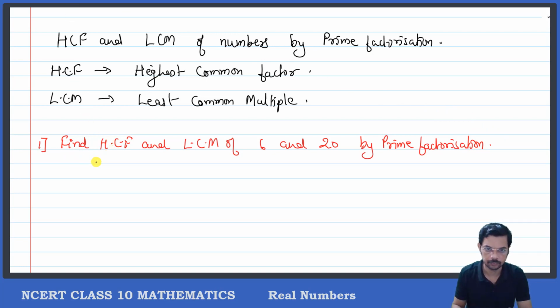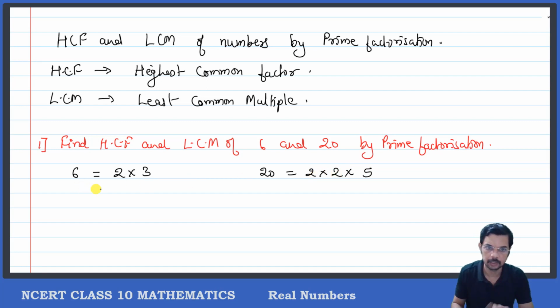First, you know how to find the factors of 6. 6 and 20 are small numbers, so you can directly write them down. So 6 can be written as 2 into 3. Correct? Now we have 20. So 20 can be written as 2 into 2 into 5.